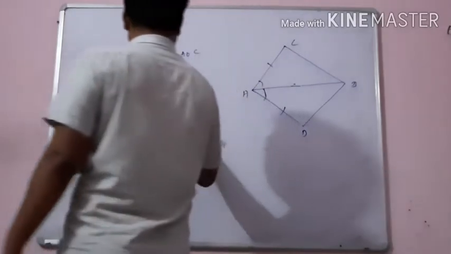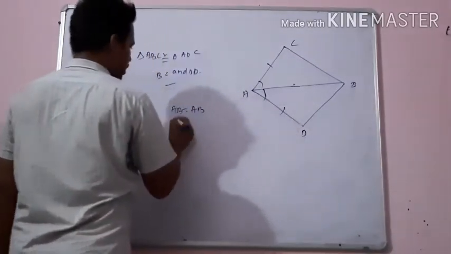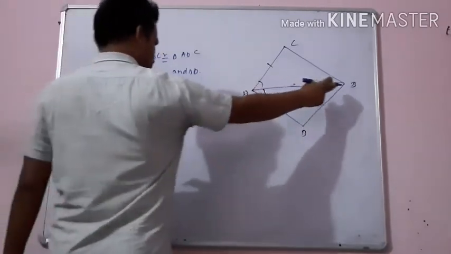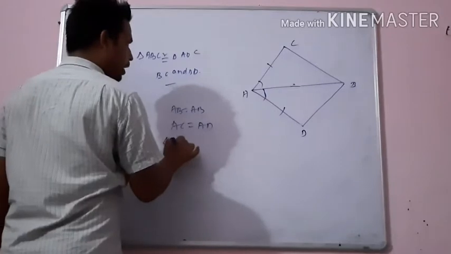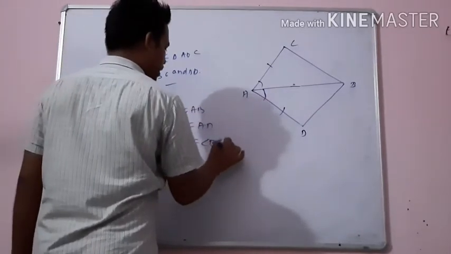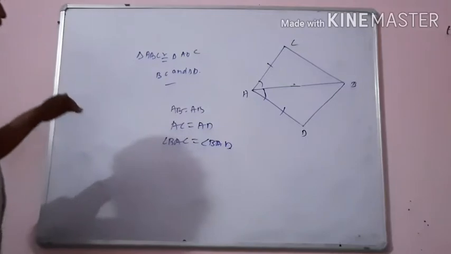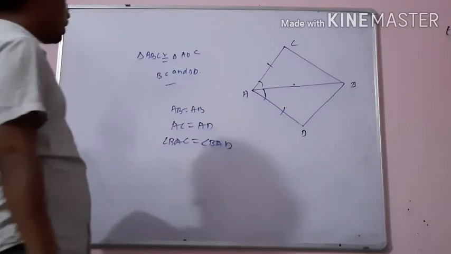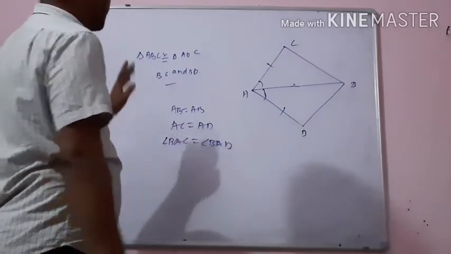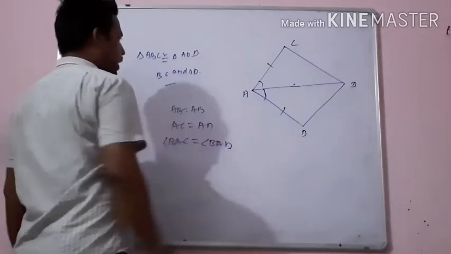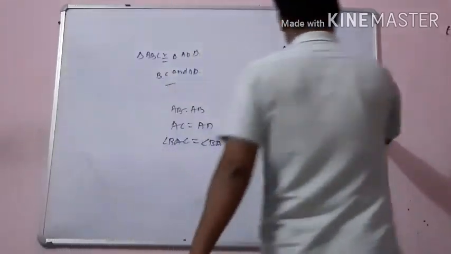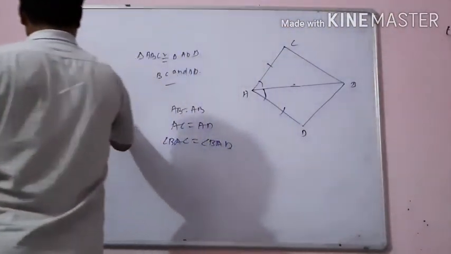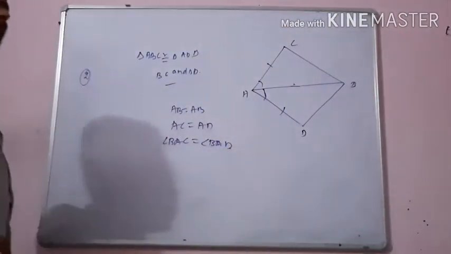Now here one mark and here one mark, means these two sides are equal, so AC equals AD. What you can write: AB equals AB common, AC equals AD, and angle BAC equals angle BAD. So by SAS congruency, triangle ABC is congruent to triangle ABD, and BC will be equal to BD by CPCT. So this was question number 1. Moving to question number 2. What is given in question number 2?